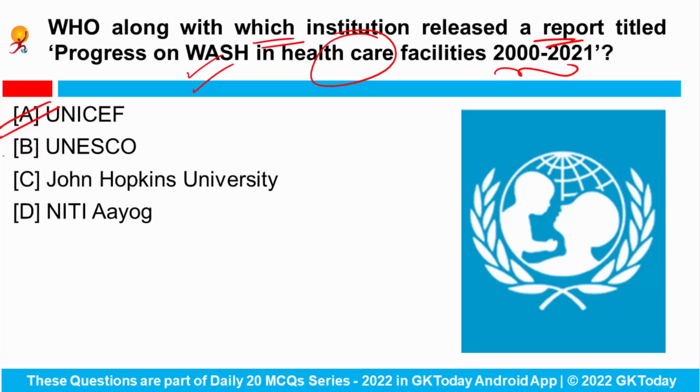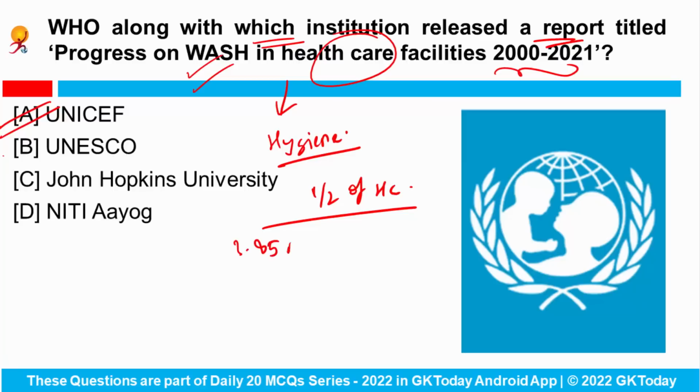Okay, so this report has established the global baseline on hygiene services, and as per the report, half of the healthcare facilities worldwide lack basic hygiene services, with water and soap or alcohol based hand rub or toilets in these facilities. Around 3.85 billion people use these facilities and face greater risk of infection. Not very relevant. The only thing you have to remember is this report has been published by WHO along with UNICEF.